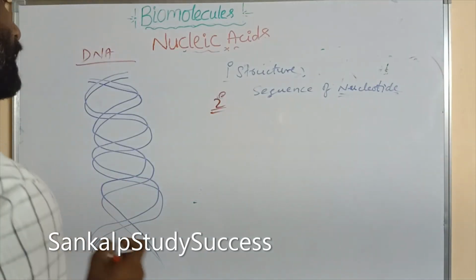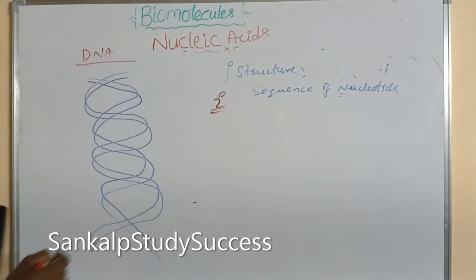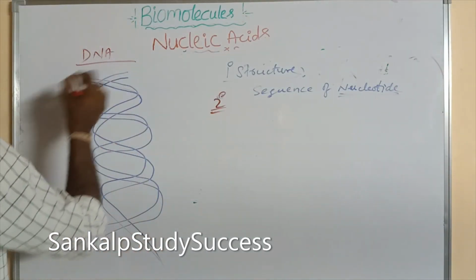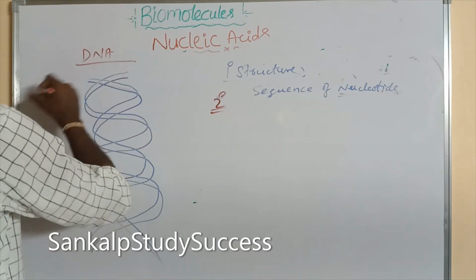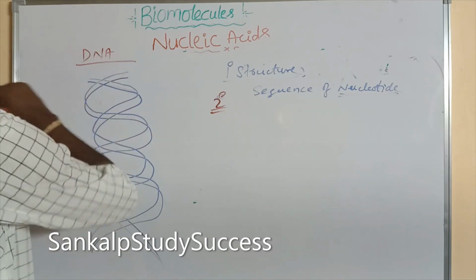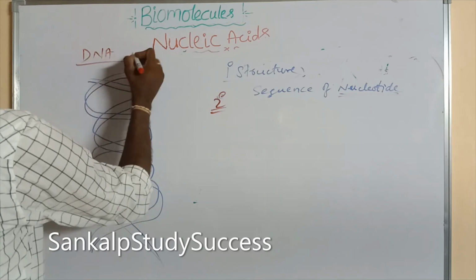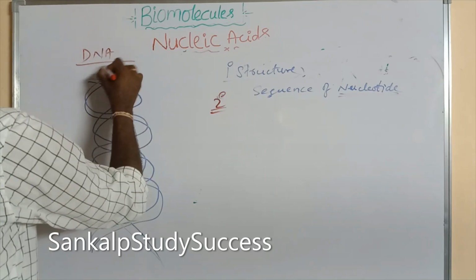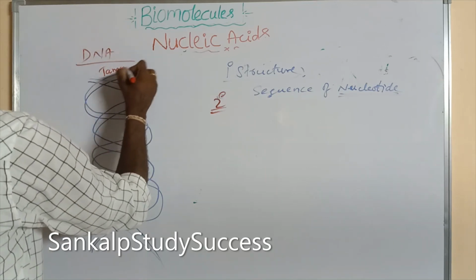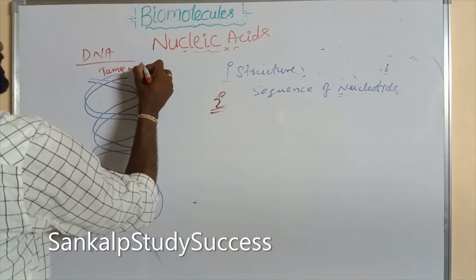The secondary structure of DNA was proposed by James Watson and Francis Crick.